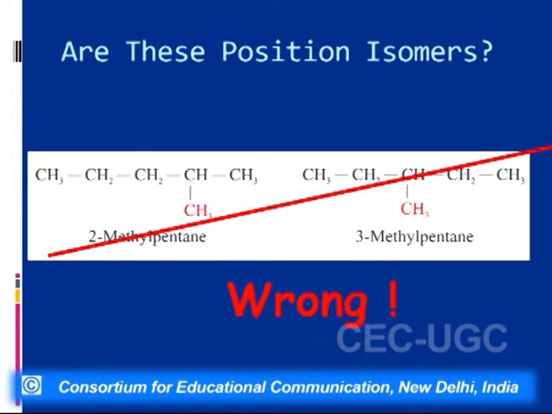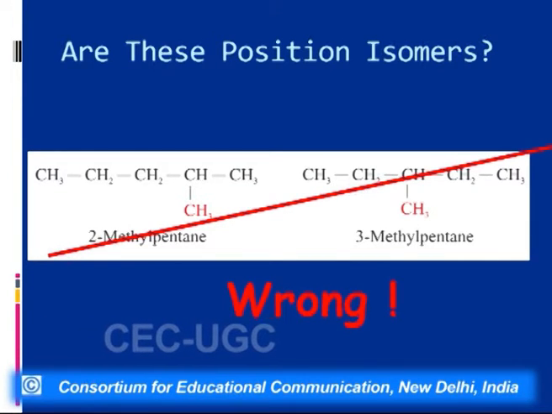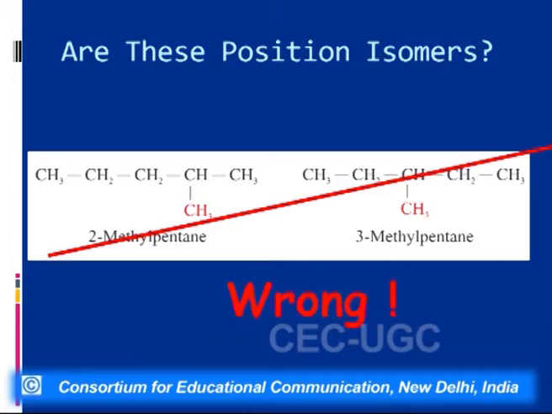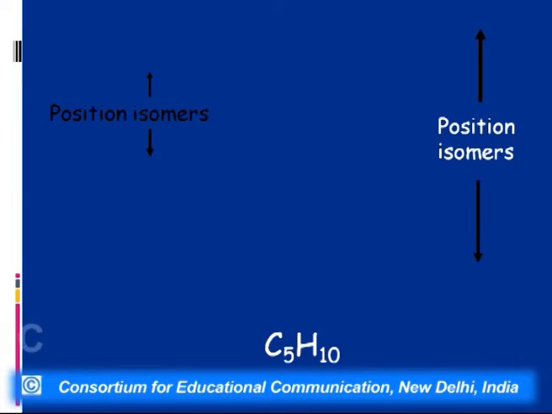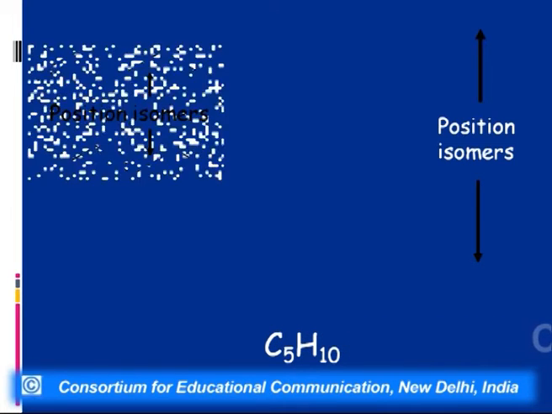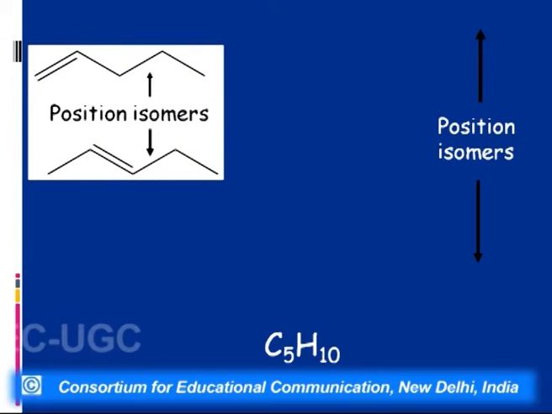These are chain isomers, because in this the carbon skeleton is different, the functional groups are not different. So what is the difference between a chain isomer and a position isomer? In chain isomers, the carbon skeleton is different, whereas in position isomers, the position of the functional group is different.